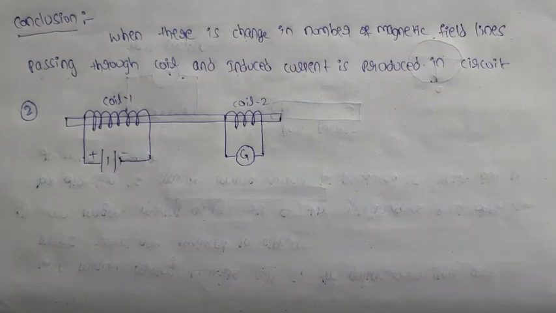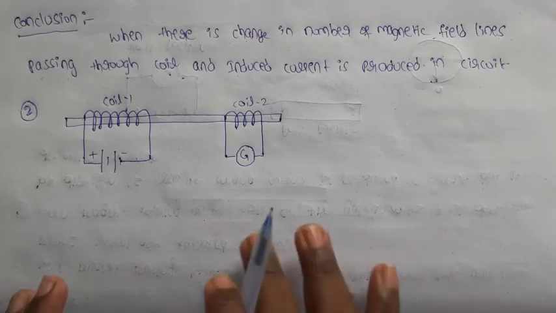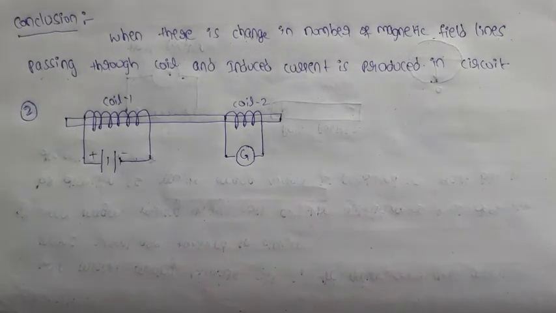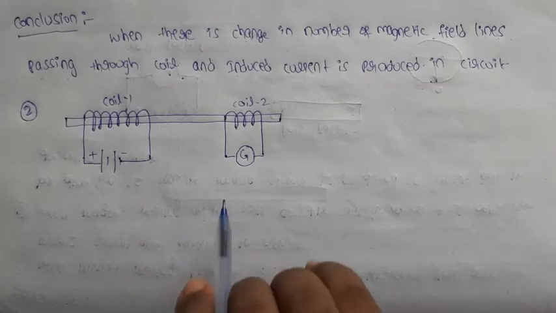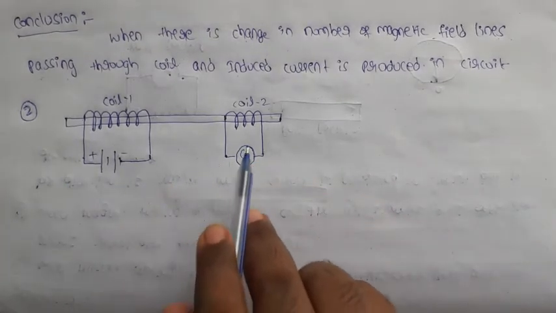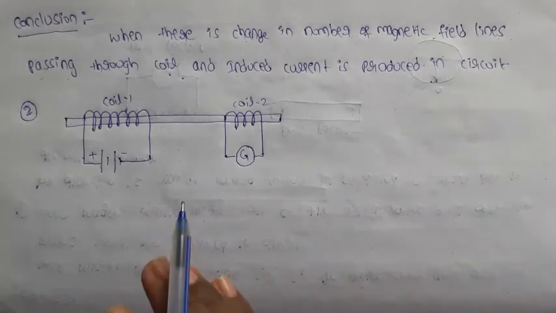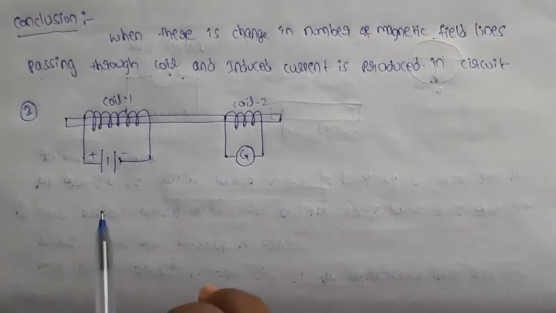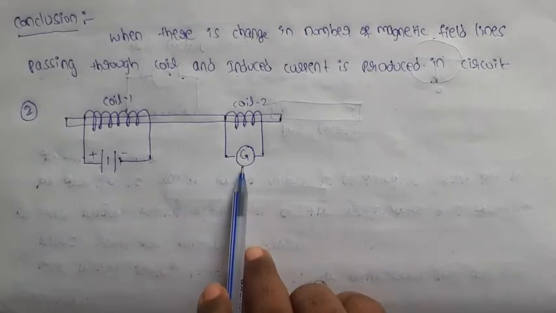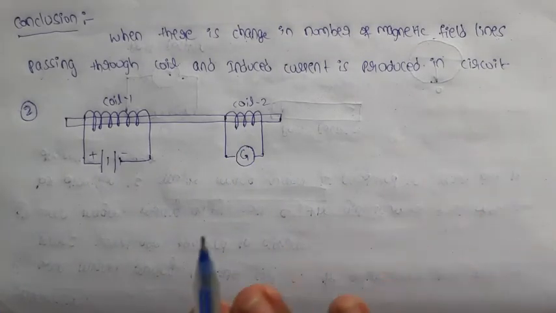Now I am not placing any external magnetic field. In this experiment 2, I am not placing any external magnetic field, but in experiment 1, I provided an external magnetic field with the help of the magnet. But here I am not providing any external magnetic field, I am just taking two coils. Coil 1 is connected to a battery and coil 2 is connected to a galvanometer. That's it.